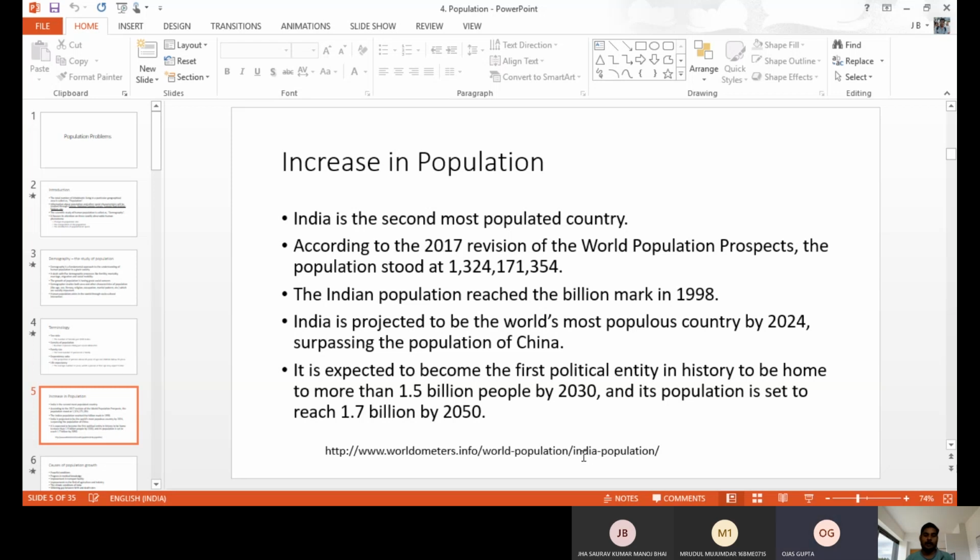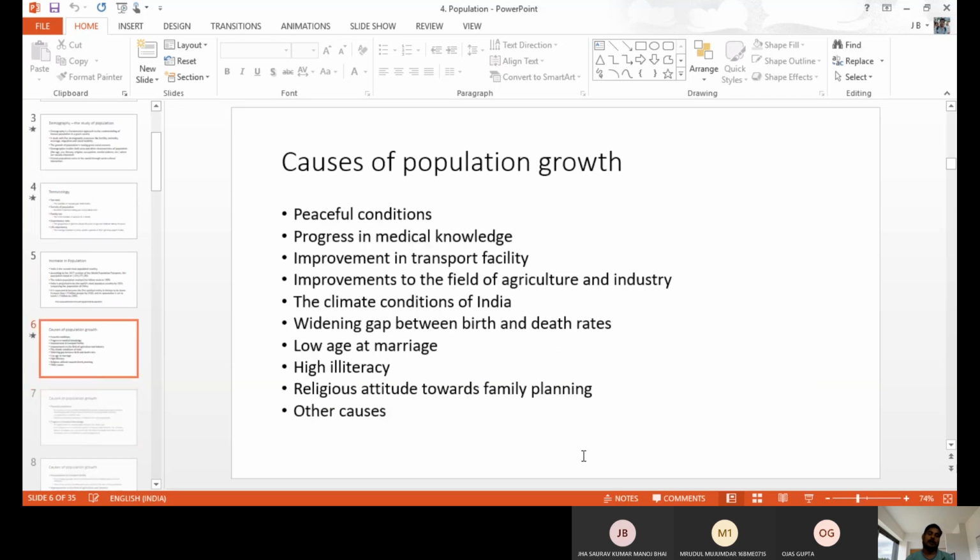Also the World Bank and others projected that in 2024 we may cross China and become the most populous country in the world. That may happen soon. These are some important basic things about the total population.